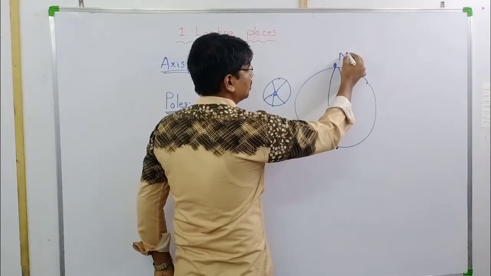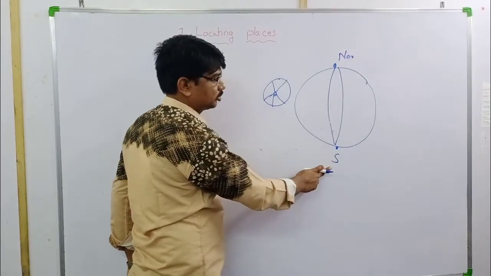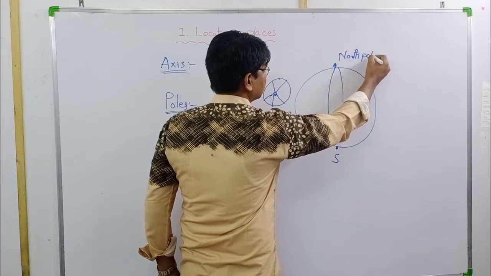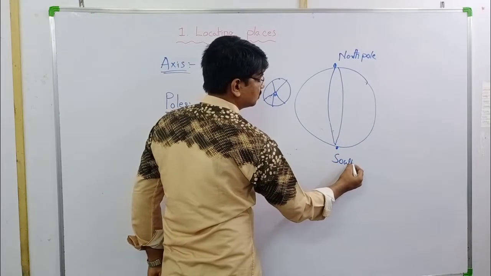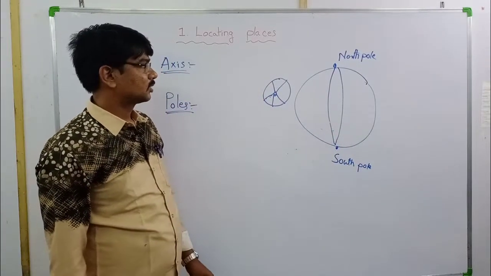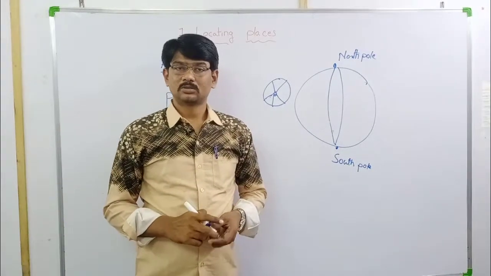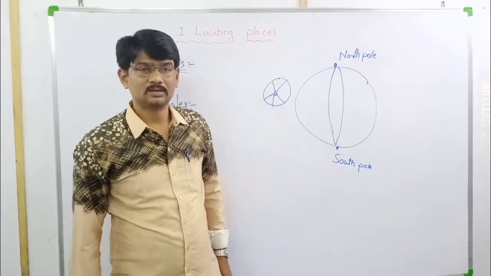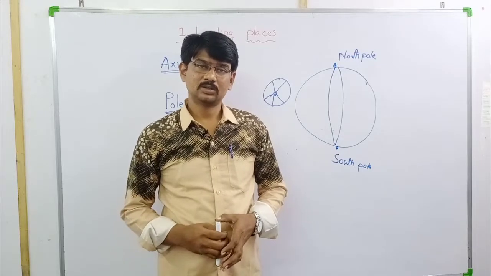This is the north pole, this is south pole. Top point is called north pole, bottom point is called south pole. Okay, when somebody asks you how many directions are there, we say 4 directions. Just say, we say east, west, south, north.